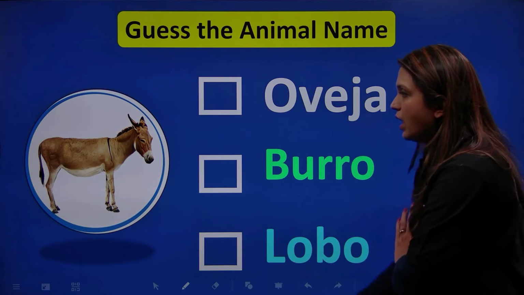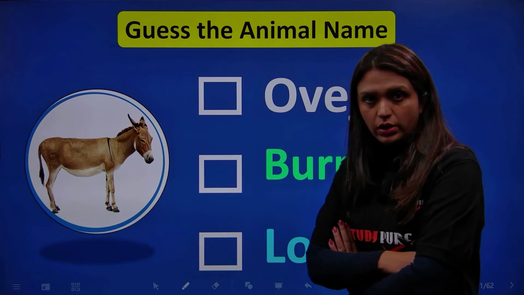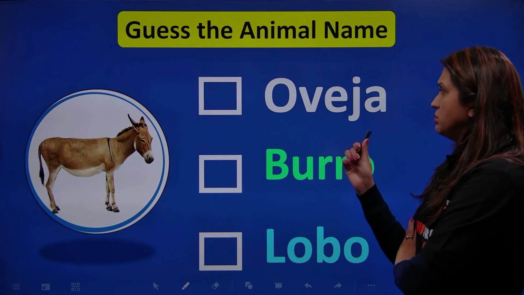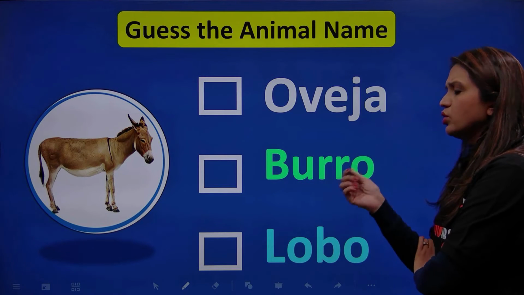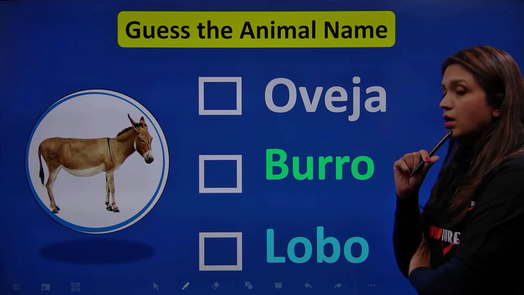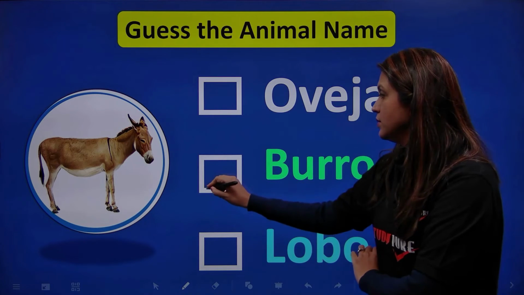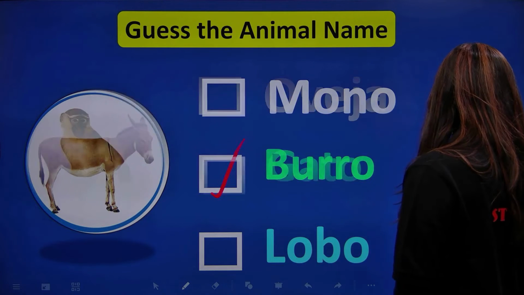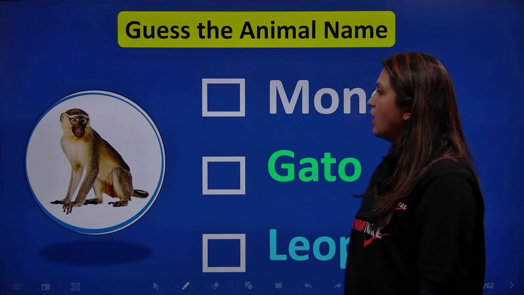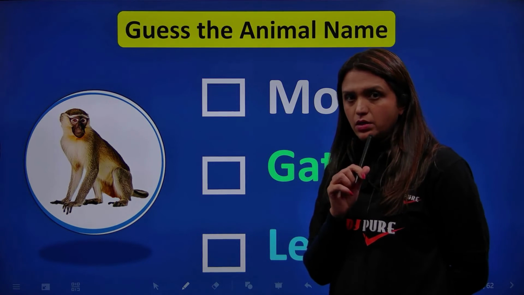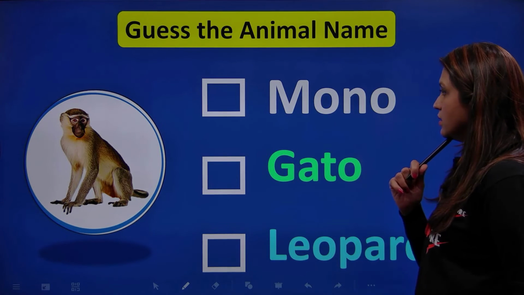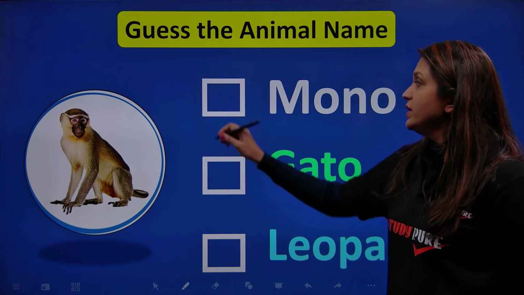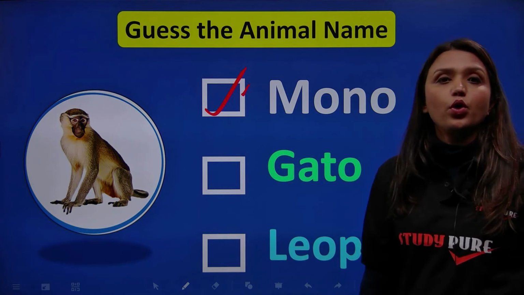Okay, now I can see a donkey for us. And how do we say a donkey in Spanish? Oveja, burro, or lobo? Burro? That's correct. Muy bien. Okay, now we have a very naughty monkey. And how do we call a monkey? Mono, gato, or leopardo? Yes, you're all correct. This is a mono.